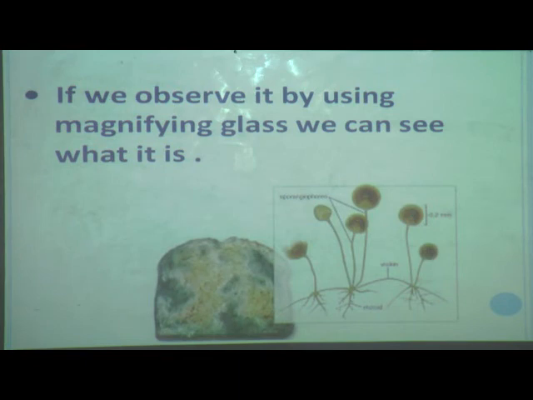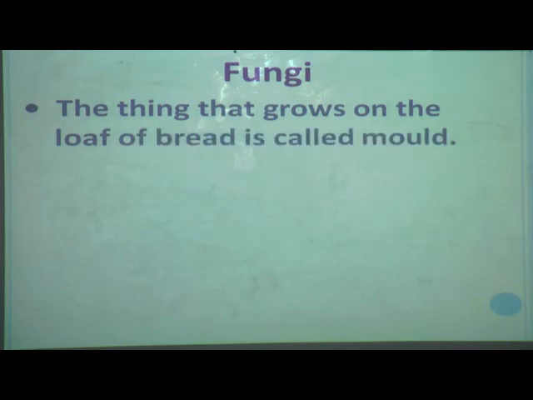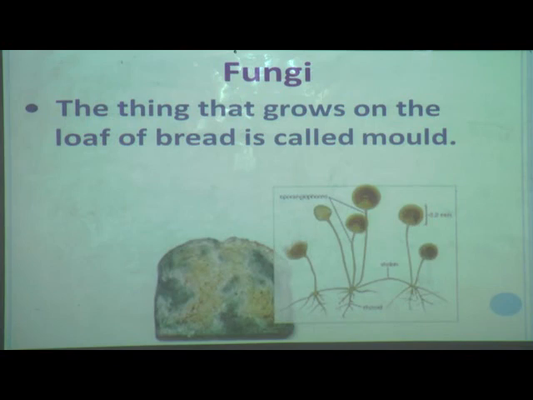This part is greenish or black and fibrous, and now we will see what it is. Okay, actually this is fungi. The thing that grows on the loaf of bread is called mold. You can see the picture.